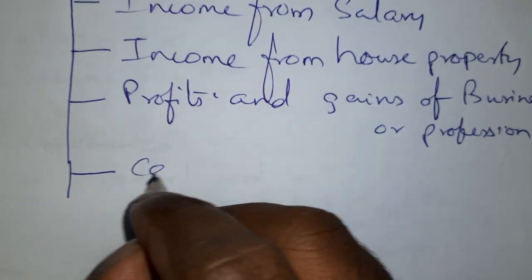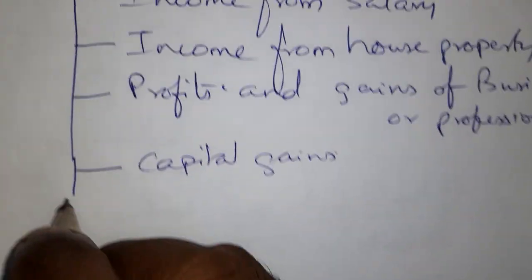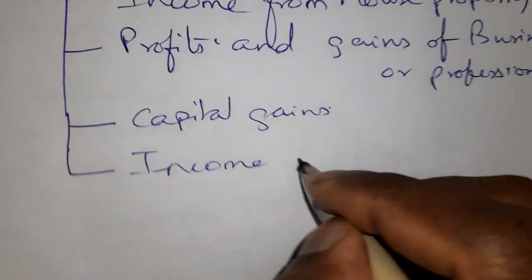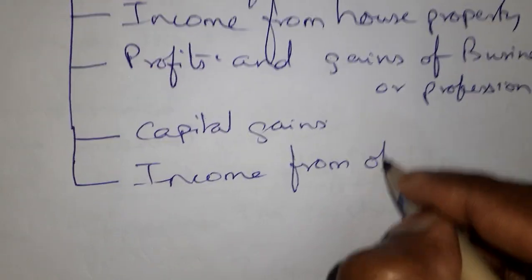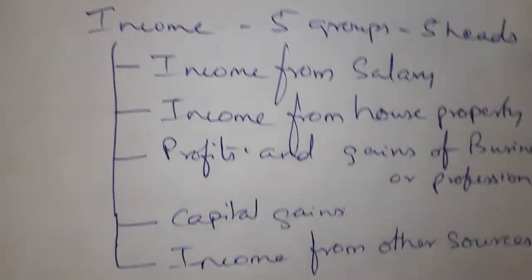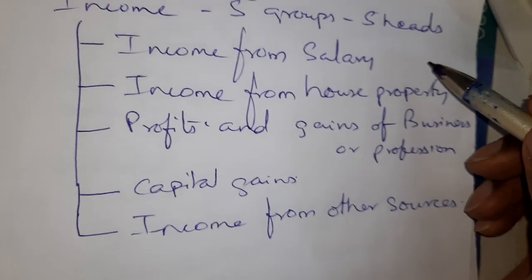Fourth one, capital gains. And the last one, income from other sources. So this is how the government has classified all incomes in India.